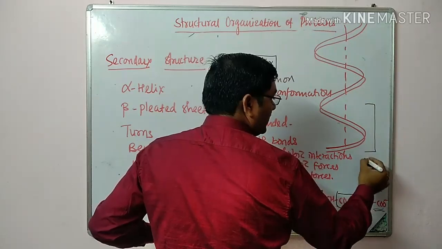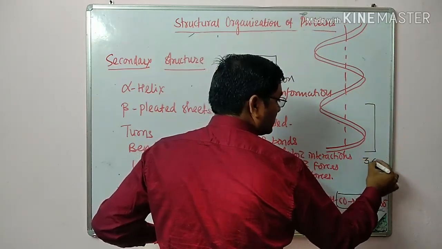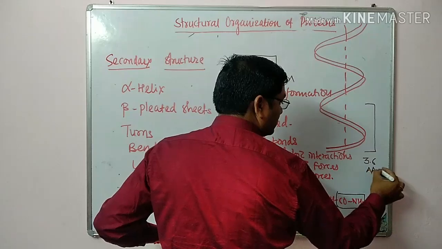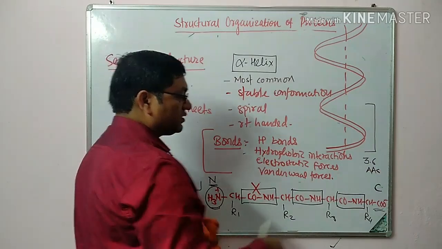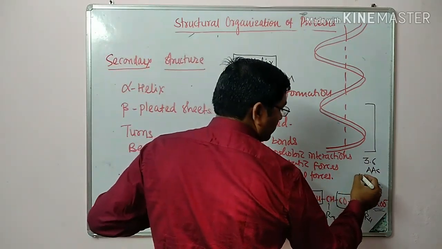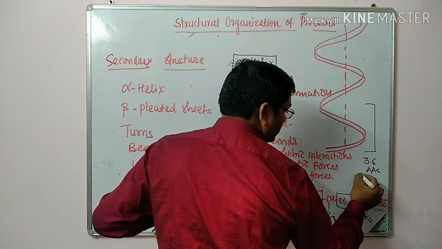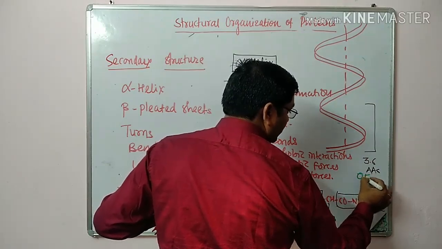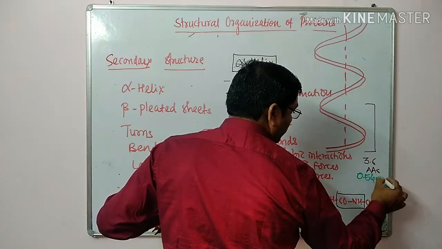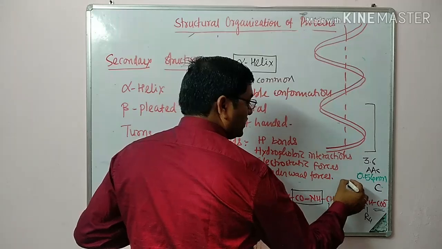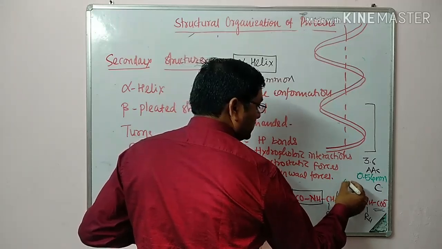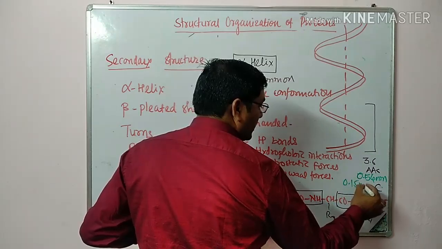Each turn has 3.6 amino acids, and the pitch of each turn is 0.54 nanometer, while the distance between two amino acids is 0.15 nanometer.